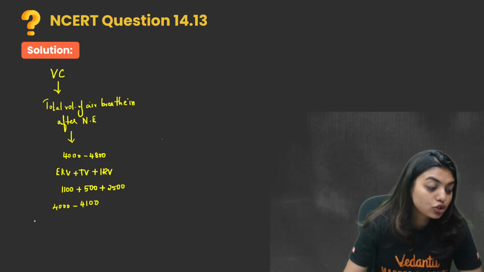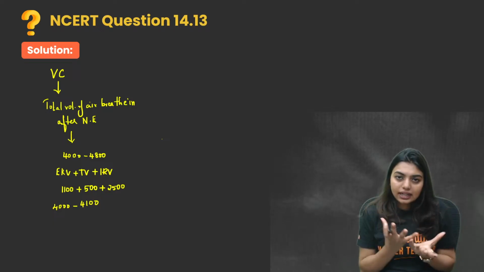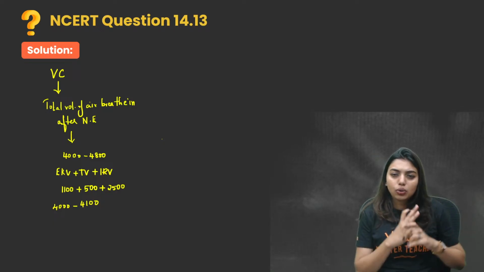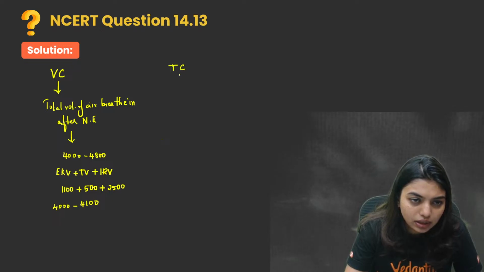Okay, next is total lung capacity. Total lung capacity, it means what? Total air that can be accommodated in my lungs. Okay, that is TLC, total lung capacity. Let's calculate this total lung capacity.